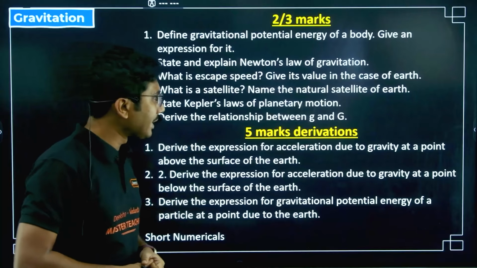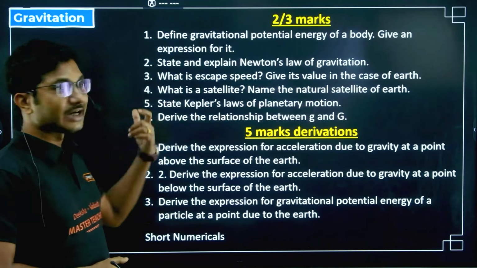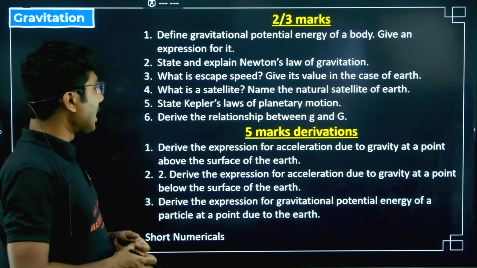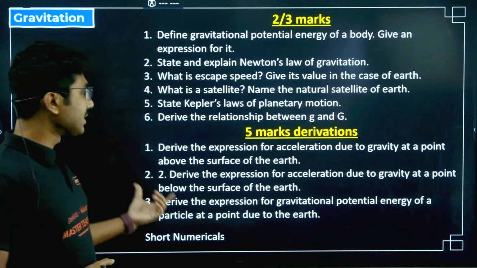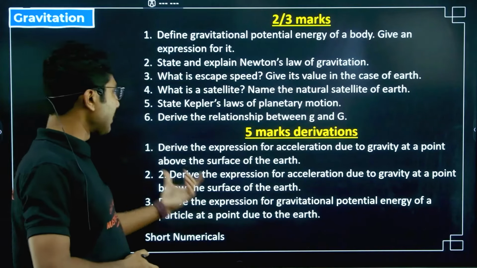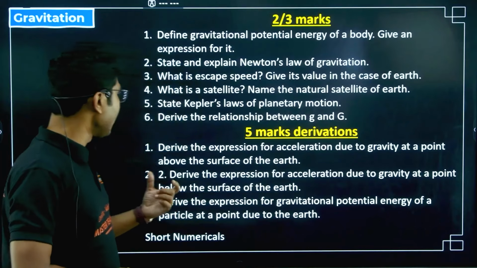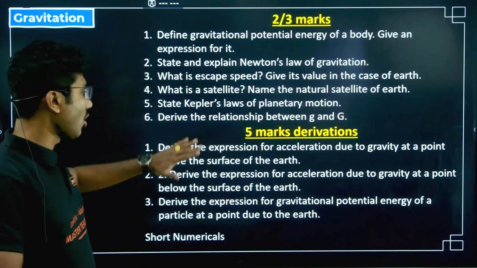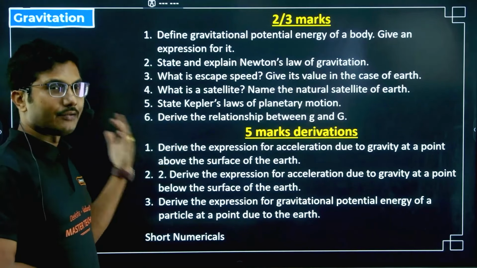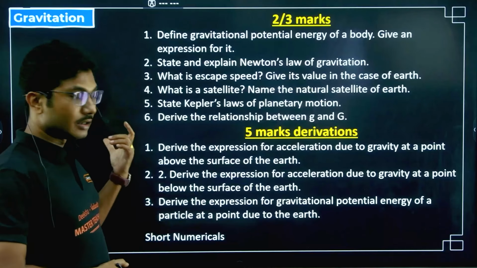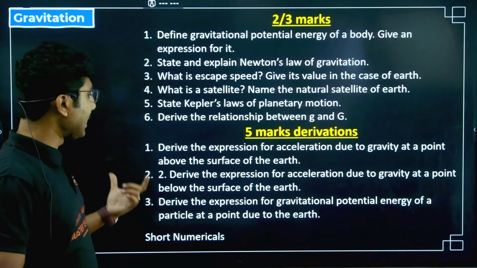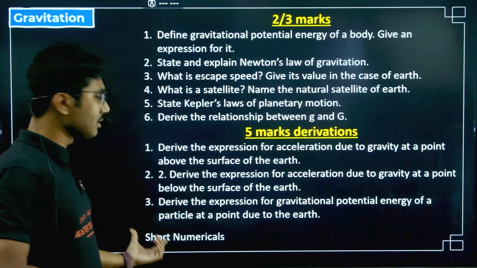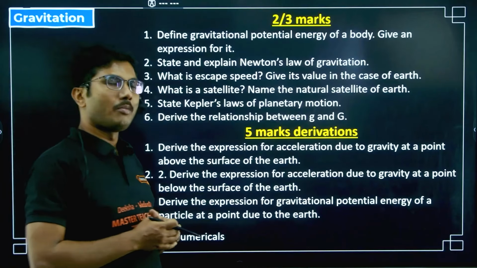Derive the relationship between small g and capital G. That is also very, very important. 5-mark derivation. Derive the expression for acceleration due to gravity at a point above the surface of the Earth, or derive the expression for acceleration due to gravity at a point below the surface of the Earth. Both are common and might come if you have gravitation in your syllabus. Derive the expression for gravitational potential energy of a particle at a point due to the Earth. Now, short numericals will also come from this chapter.